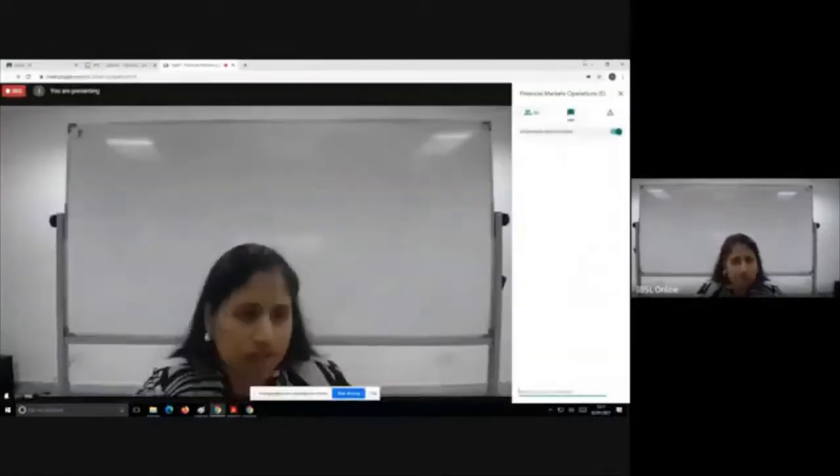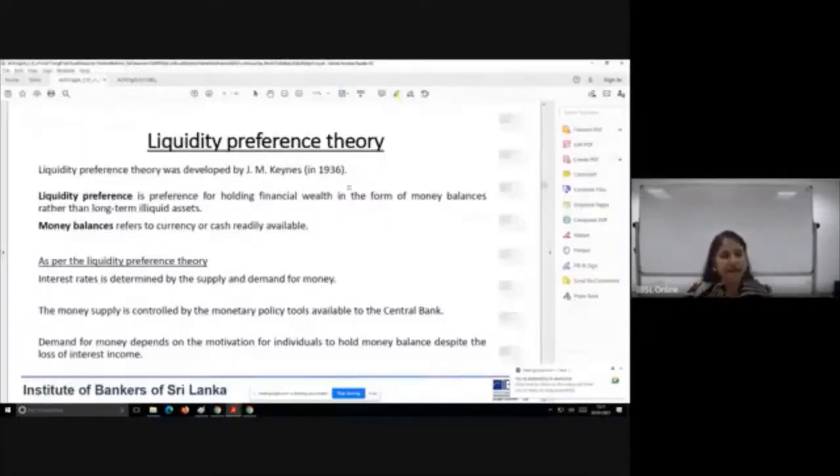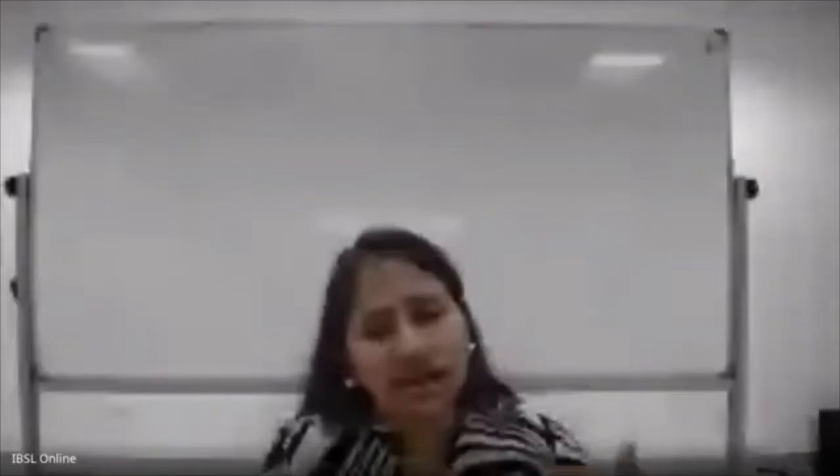Okay. So liquidity preference theory was developed by Keynes. Keynes is a very famous economist. So how this word got coined is that liquidity preference means a person's preference to hold wealth in the form of money balances rather than having assets.